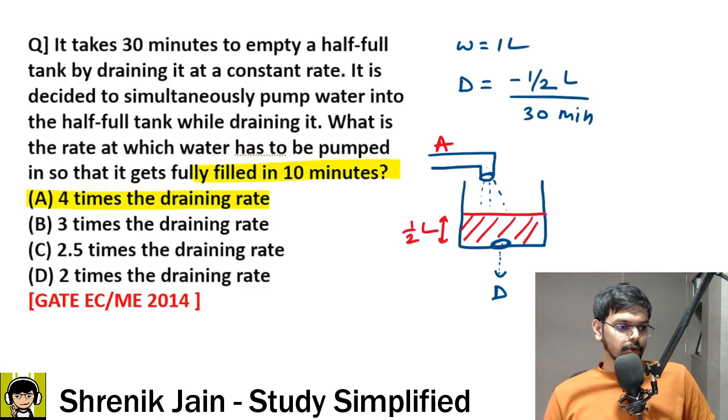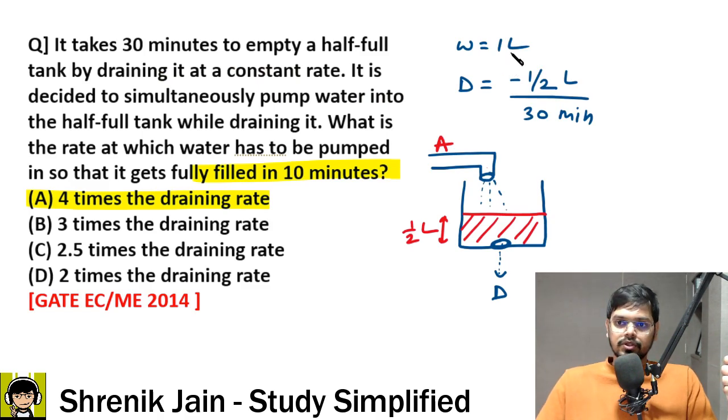So this is one of the beautiful questions. First, you have to assume the 1 liter tank. Second, the drainage does the negative work. And third, the scenario was the tank was half filled. Now you have to fill the remaining half. So that is the work you have to do. Who is doing that work? A and D both are working.